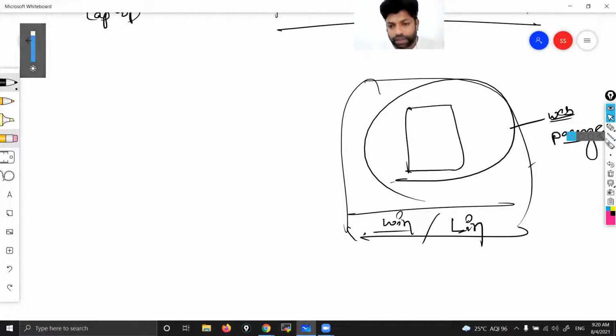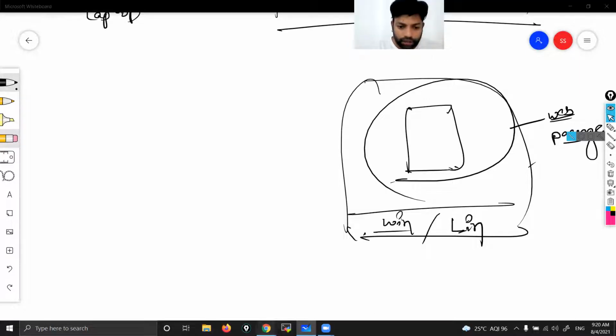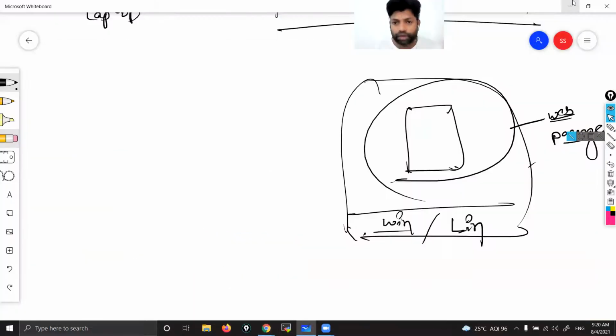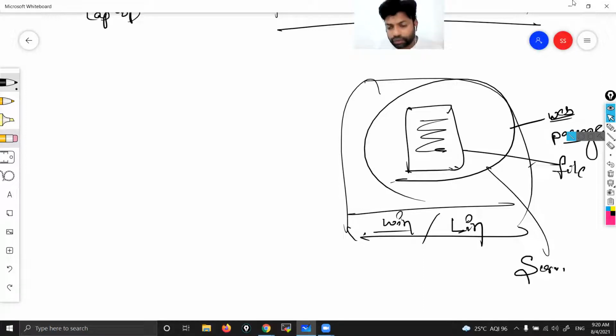Let me take one web page. What is a web page? A file having some content. That content we call web content. See, whatever content you can see here, that content we call web content. So after installing the web package, you can create one file and put some content in it. After that, you need to do one more thing, that is you need to start the service. Three things you have to do.